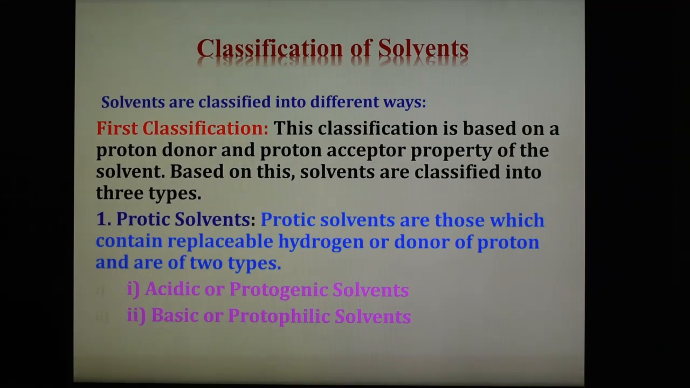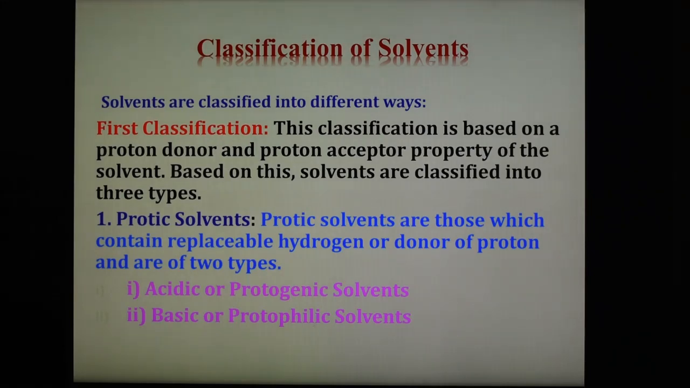So protic solvents are those solvents which contain a replaceable hydrogen atom, or we can say donors of proton. These solvents are of two types, acidic and basic. Acidic solvents are also known as protogenic, and basic solvents are also known as protophilic solvents. So protic solvents contain hydrogen atoms in their formula and donate proton, and are of two types, one acidic and second basic.